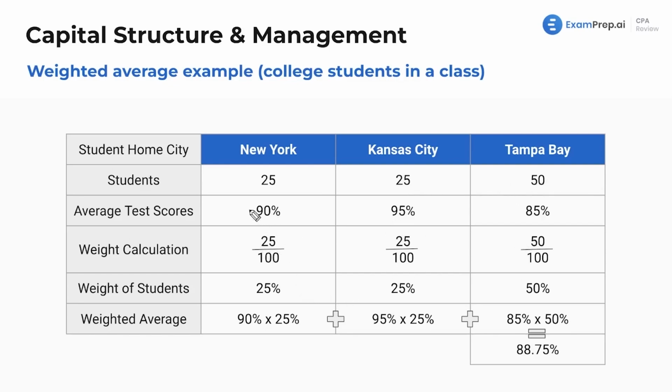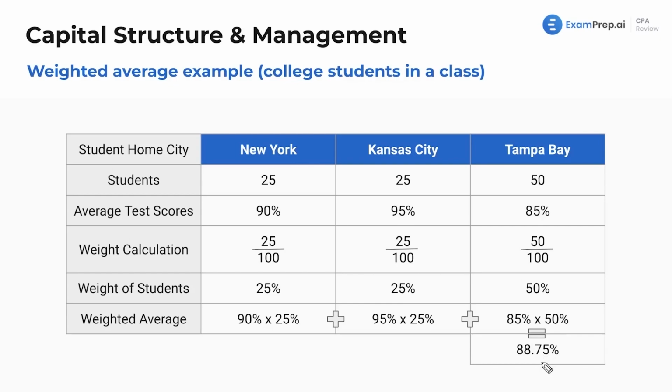Now, on average, New York got 90%, so 90% times 25%, 1/4. So we are weighting it according to how many students in the class are from there and got that grade. So there we go. 95 times 25, 85 times 50. Add them all together and we get 88.75.